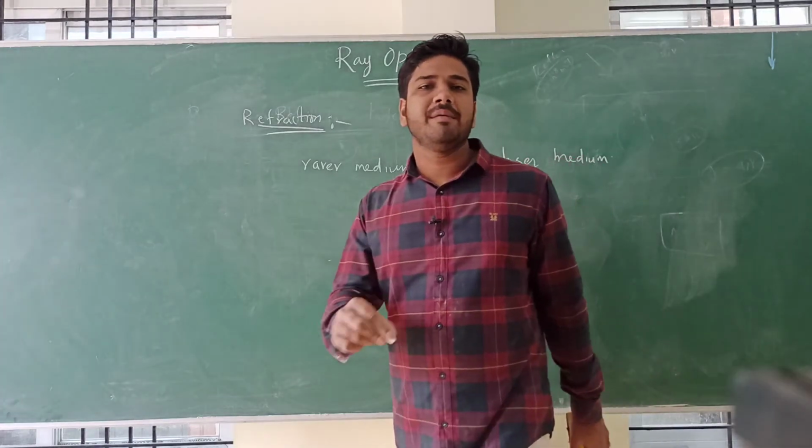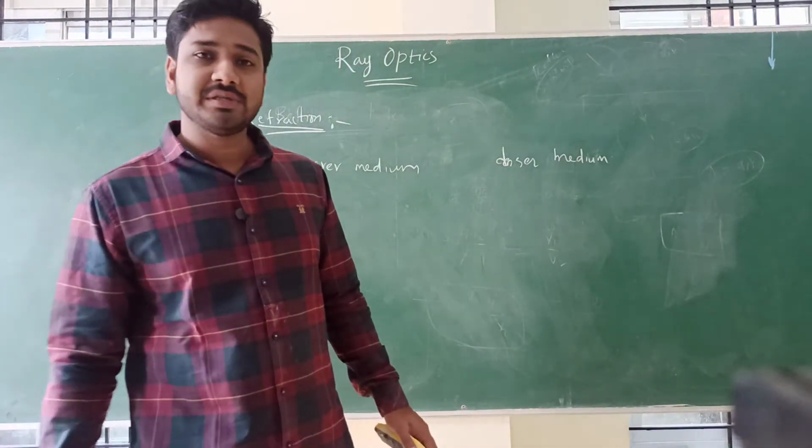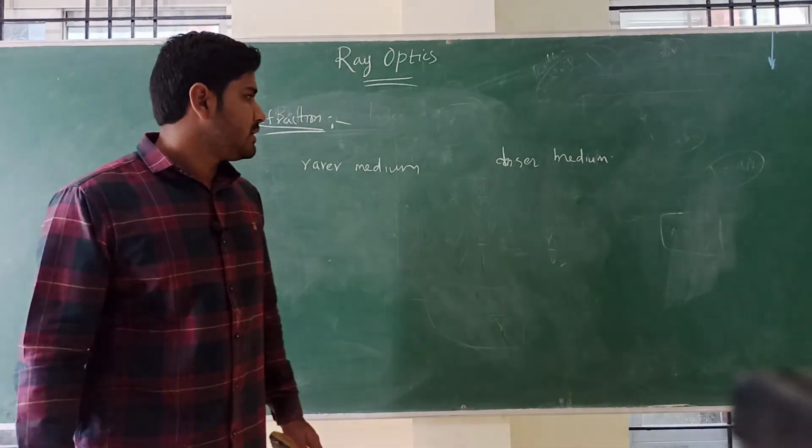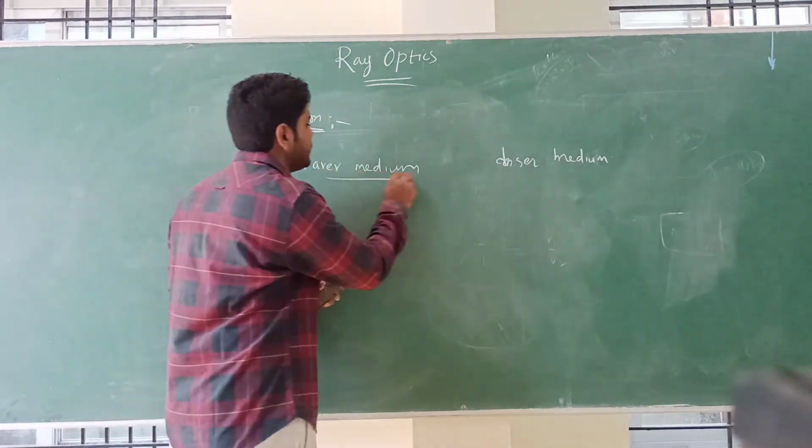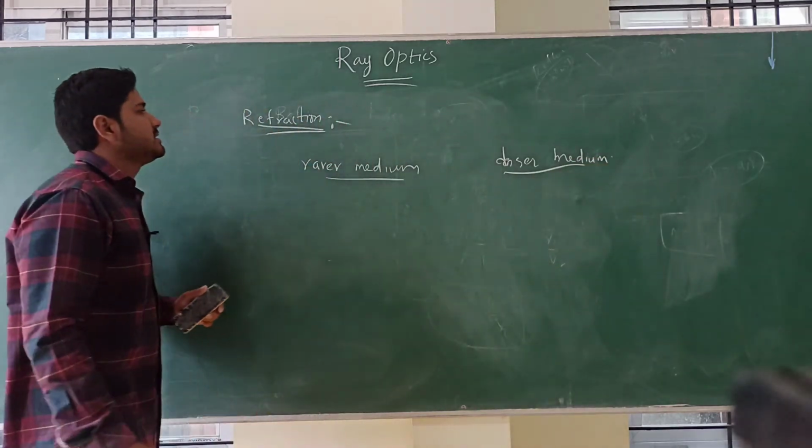So rarer medium and denser medium, these two words we generally hear whenever we talk about the ray optics, especially in the refraction part.